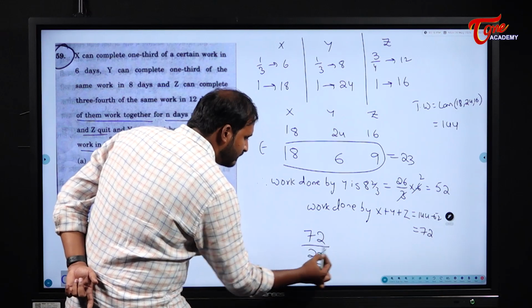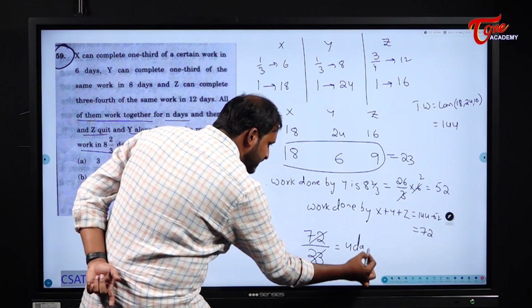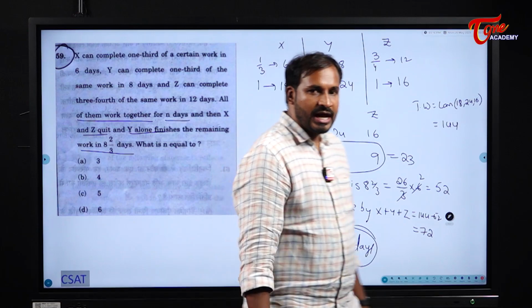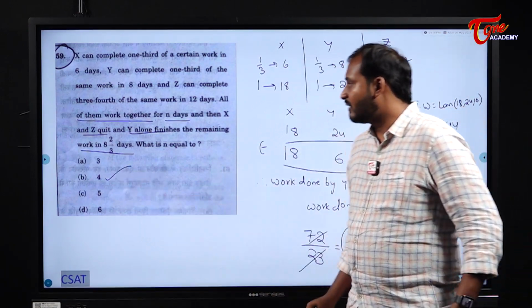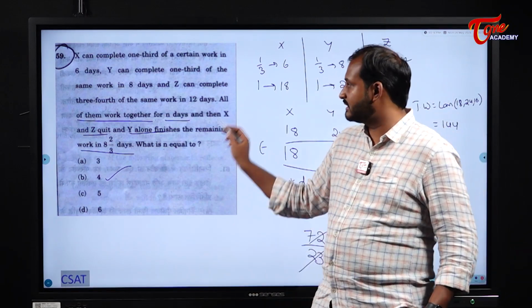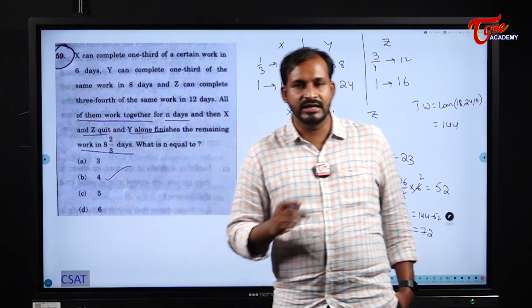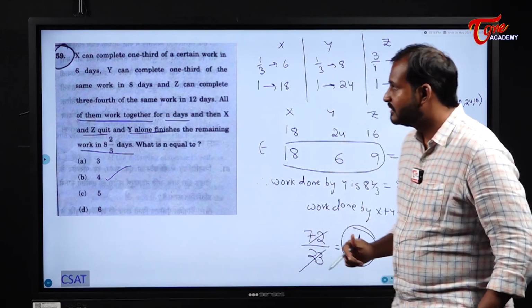How many days? They will work for 4 days. That means initially they worked for 4 days and then later X and Z left and Y finished the remaining work. So n is equal to 4. That means they worked for n days, right? So n is here equal to 4. Understood? Next one.